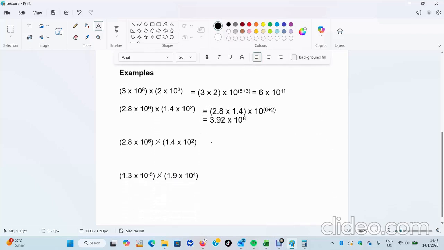Then sesingena with division. Remember with division we subtract the powers. So in brackets we will have those first two numbers 2,8 divided by 1,4, closing brackets, times 10 to the power 6 minus 2, which becomes 2 times 10 to the power 4.